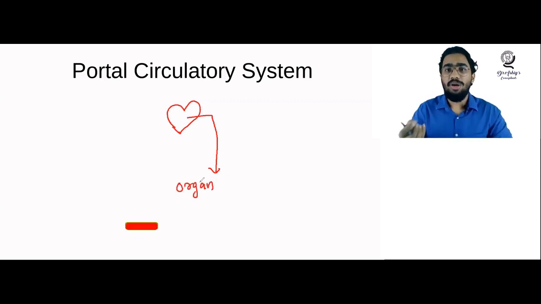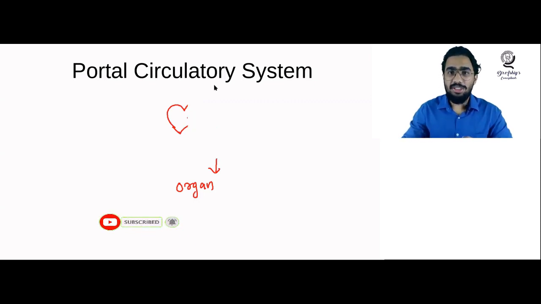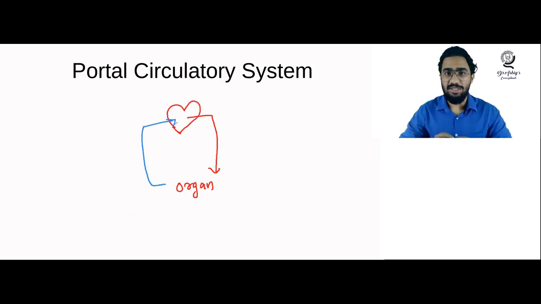Before I discuss the portal circulatory system, I want to show you how a normal circulatory pathway works. For example, a normal circulatory pathway to any organ works as follows. The circulatory pathway starts from the heart, and from the heart an artery leaves and reaches that organ. The organ extracts the oxygen from the arterial blood, and the blood becomes deoxygenated. This deoxygenated blood flows back to the heart through the appropriate veins. So this makes a systemic circulation. This is the normal circulatory pathway for every organ.